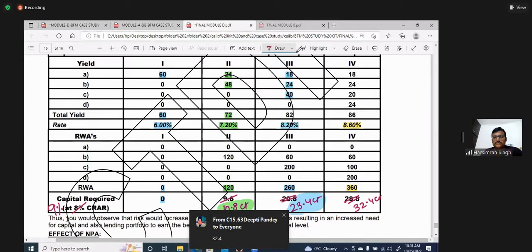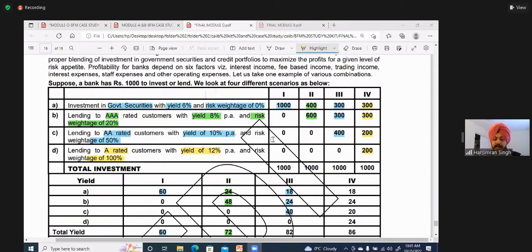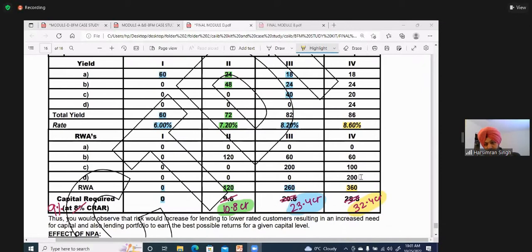Okay, now this type of question he gives in 3 marks generally. You can get in 2 marks also, you can get in 3 marks also, and then he will ask you which of the following investment option will have the highest return. In this, 4th option has the highest return. Which has the highest risk? 4th has the highest risk, highest RWA.